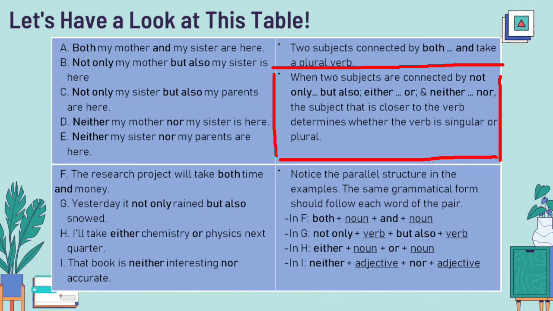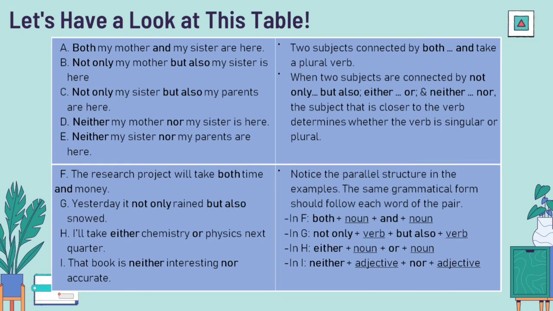Now move on to the sentence D and E. These two sentences using correlative conjunctions neither nor. Sentence D, what subject that is closer to the verb? You're right, it is my sister. And what verb is appropriate for my sister? Right, verbnya adalah is. Then how about the sentence E? The subject that is closer to the verb is my parents, and the verb must be are.